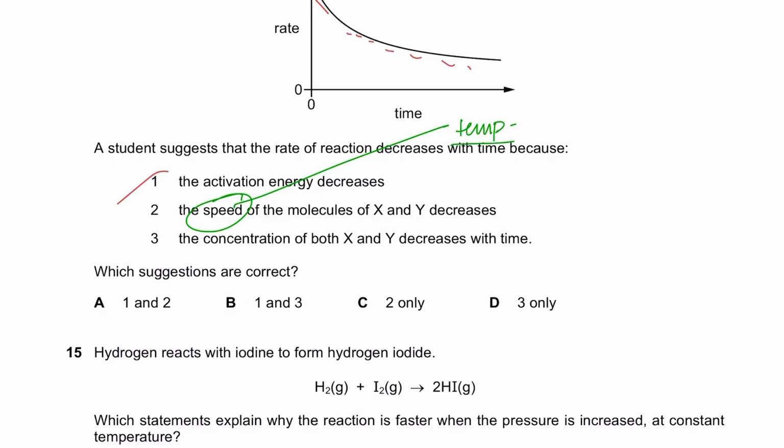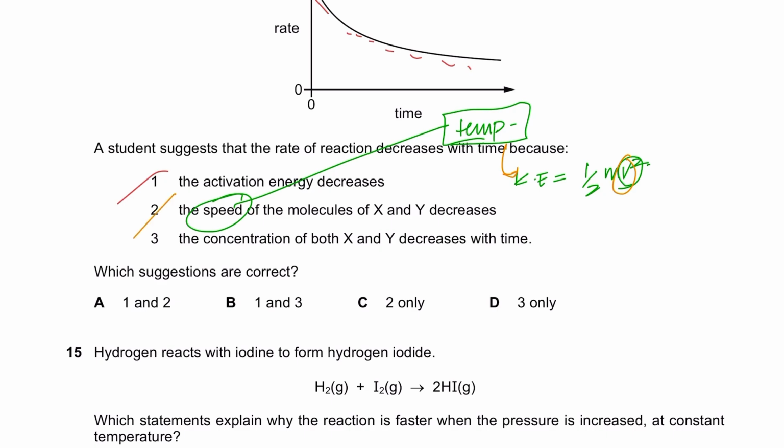Remember, the speed of the particles can only be affected by temperature, because only temperature affects the kinetic energy. If there is an increase in temperature, the kinetic energy increases, and kinetic energy is half mv squared. Therefore, the speed increases. It's basic physics for you guys, right? And if the temperature decreases, kinetic energy decreases, which means the speed of the particles decreases. So speed can only be affected by temperature, neither by concentration, nor by surface area, nor by anything else. So that's basically that.